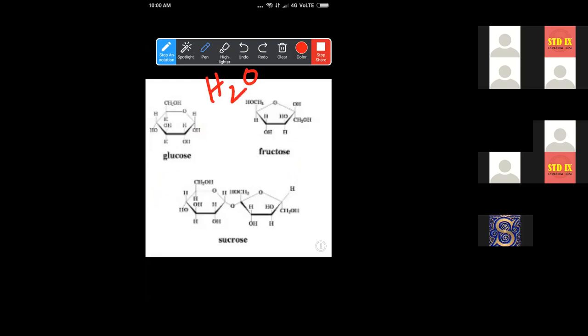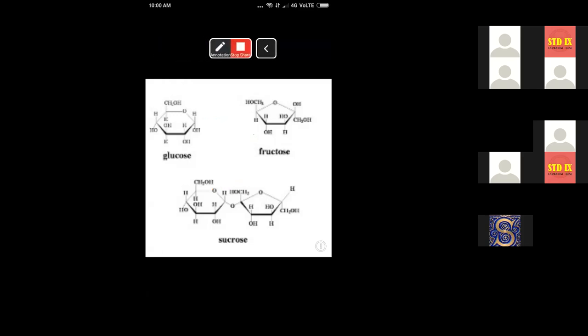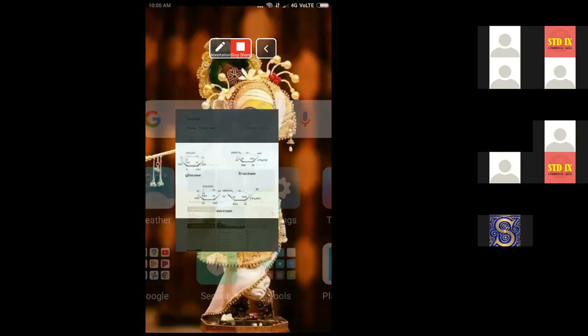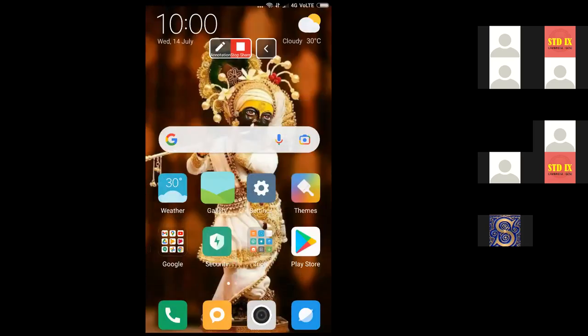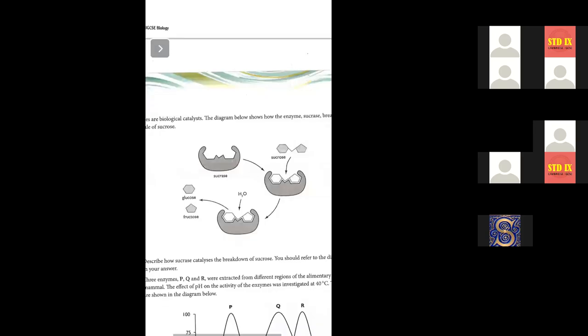Whenever we add H2O, it makes OH and H. H is added here, and OH is added here, so that they can make glucose and fructose. This is why water is added in this reaction.